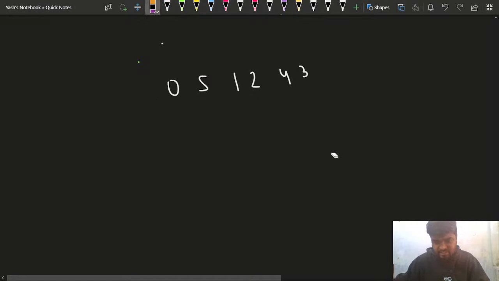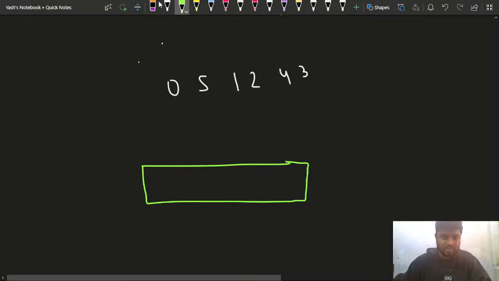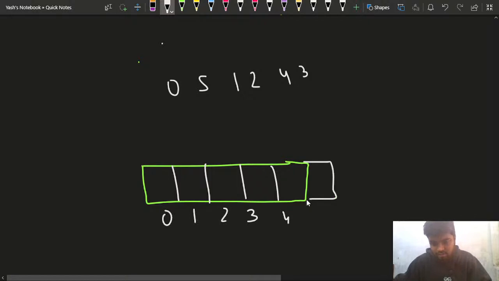If this is the test case that has been given to me, suppose I have a new array, and suppose in this particular array I do the divisions like this, here, and here: 0, 1, 2, 3, 4, and this is 5.